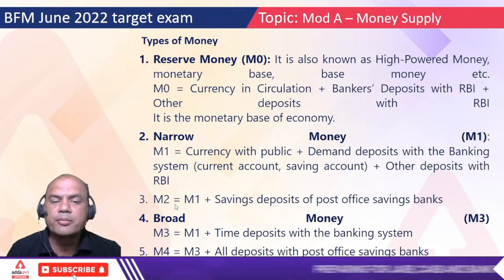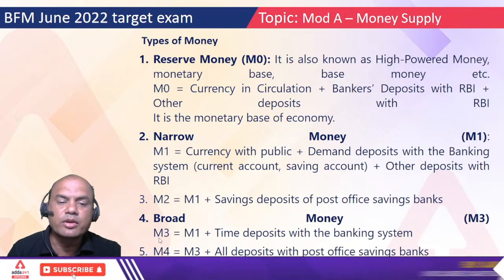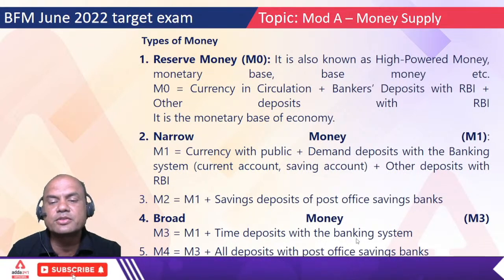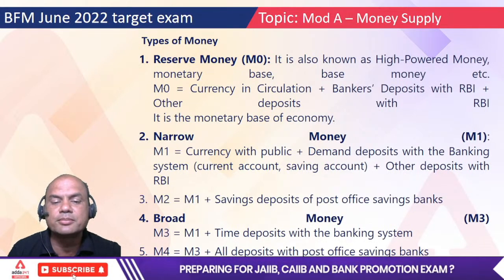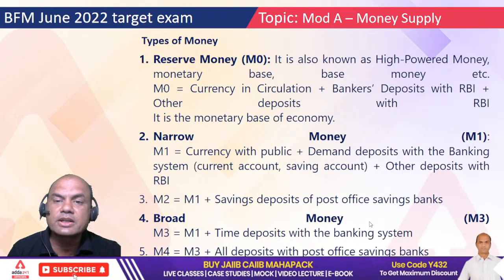M2 is M1 plus savings deposit with post office. M3 is what? M1 plus time deposits with banking system. And M4 is M3 plus all deposits with the post office. So these were the types of money.